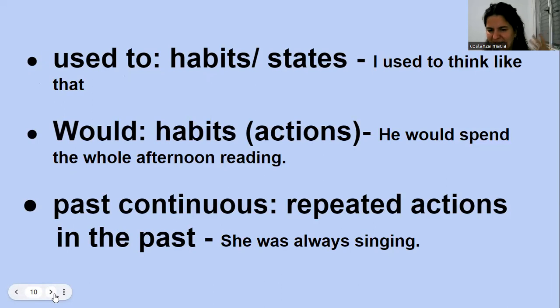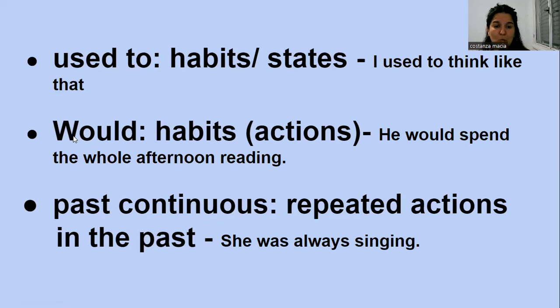Well, think is kind of an action, but in your brain. But we can use it for an action or for a state. Both are okay. I used to live there. I used to work in that school. I used to, I don't know, go to that club, etc. We can use used to with habits or states.